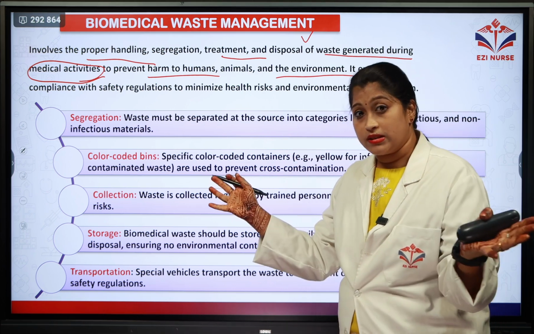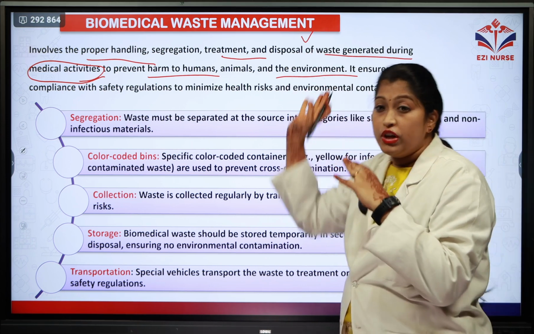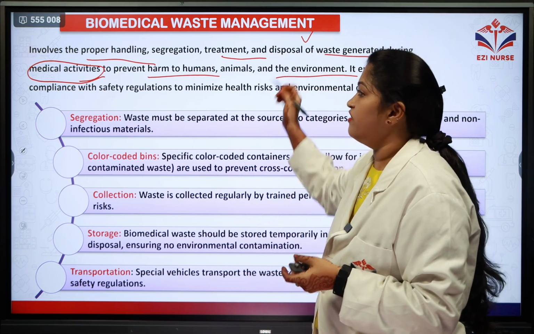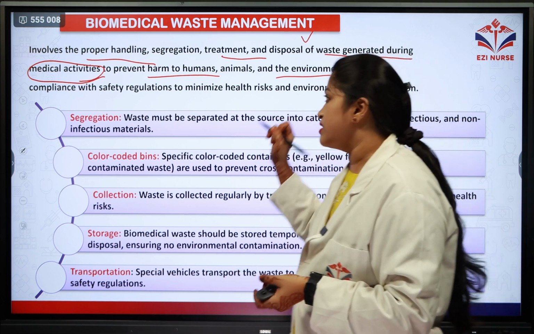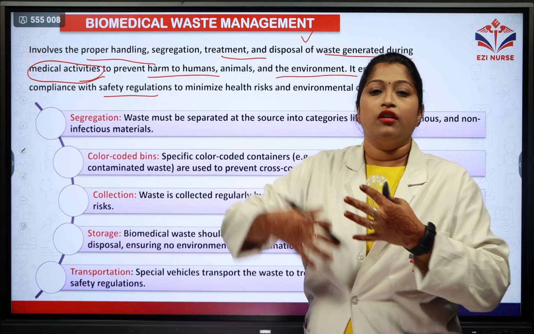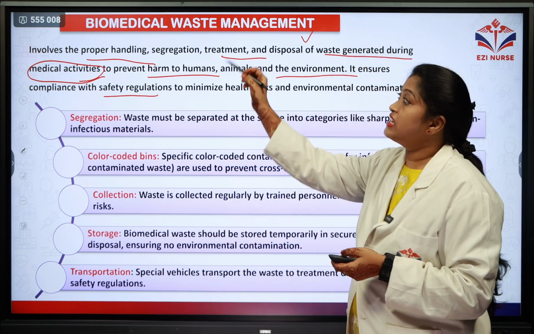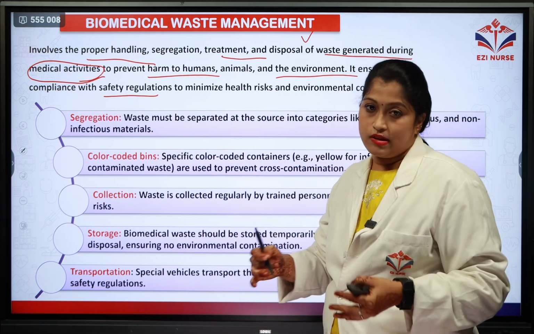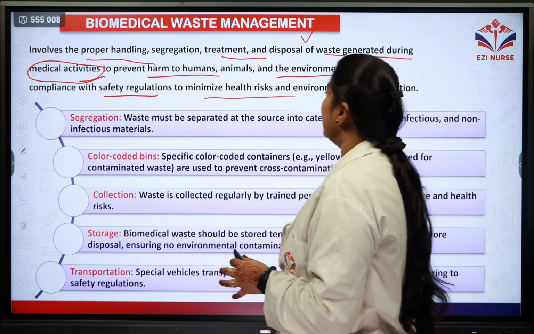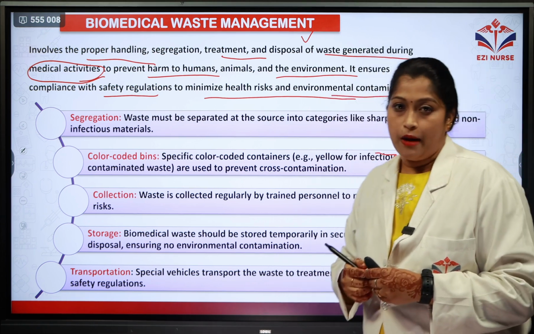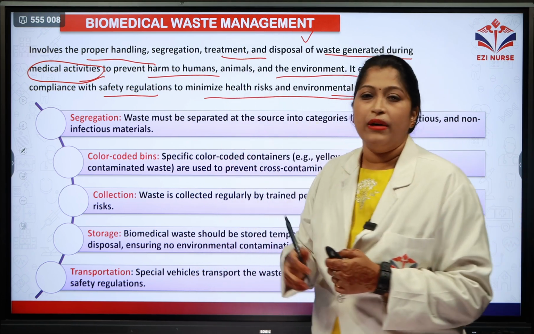So this process of handling, segregating, treating and disposing of this waste is called biomedical waste management. Let's see, it also ensures compliance with the safety regulations. There are certain set rules or procedures for maintaining these kinds of wastes and how you process them. So there are safety regulations for this to minimize the health risks and environmental contamination. The whole entire process is called biomedical waste management.